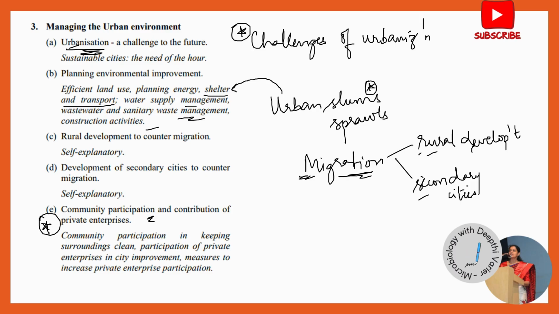So again, a quick look at this chapter. You should know the impacts or the challenges of urbanization. You should know about the concept of urban slums. Then you should know about the different methods for countering migration. And lastly, how the community can participate to make the environment better.